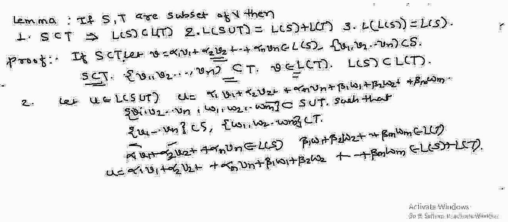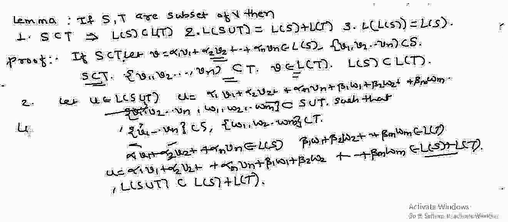So u, which is an element of L of S union T, is an element of L of S plus L of T. That is, L of S union T is a subset of L of S plus L of T. So the first part we have proved.